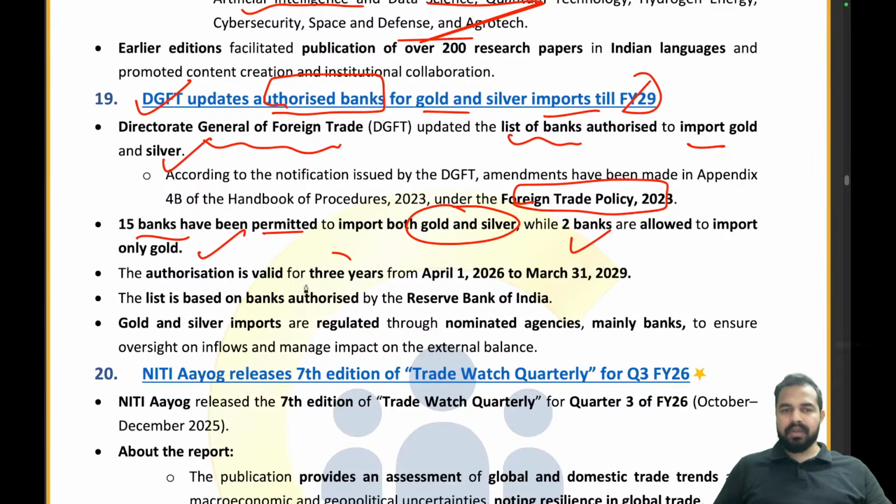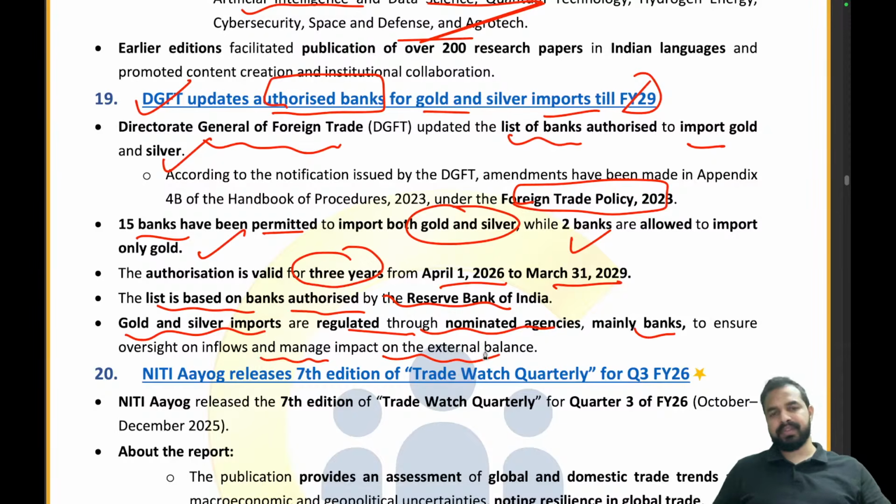And what is the authorization time period for this? It is a period of 3 years, from April 1, 2026 to March 31, 2029. Please remember this timeline. The list is based on the banks authorized by the Reserve Bank of India. Gold and silver imports are regulated through nominated agencies, mainly banks, to ensure oversight on inflows and manage the impact on the external balances.